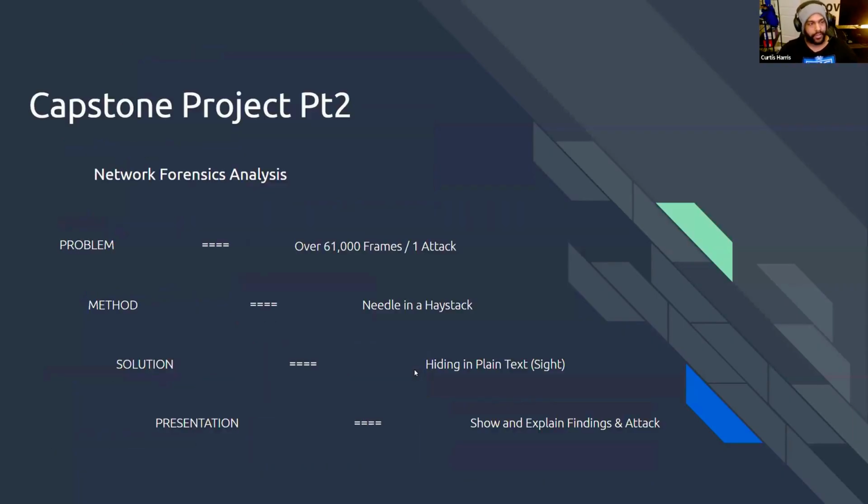Secondly, for the second part of my capstone project, I had to analyze a network forensics problem. What that is called is typically using a program like Wireshark to view a set of data that usually comes from frames. Everything you do on the internet activates through a frame. So from the time you click to the time it actually actuates on the HTML, all of the things that are loaded and sent to you as a user or given back is a frame. And this little piece of that information over a time frame was about 60,000 frames or more.